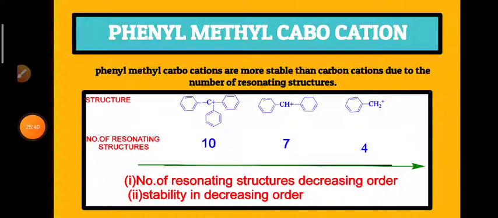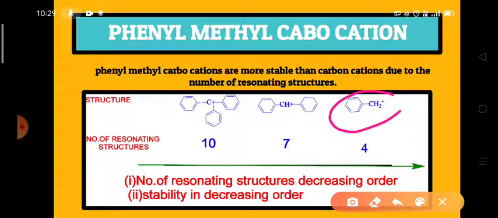Now we discuss the phenyl methyl carbocations. So look at the benzyl carbocation. Benzyl carbocation is simply phenyl methyl carbocation. We can call it the phenyl and we can call it the methyl. So this is benzyl carbocation, and this is also known as phenyl methyl carbocation.